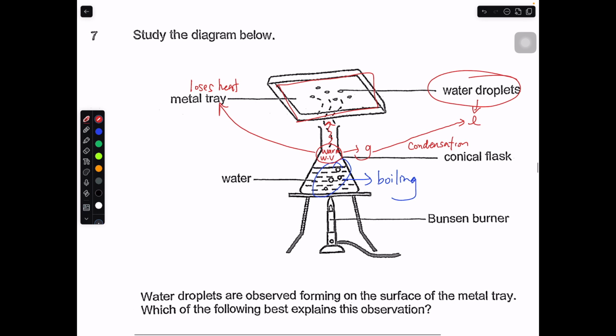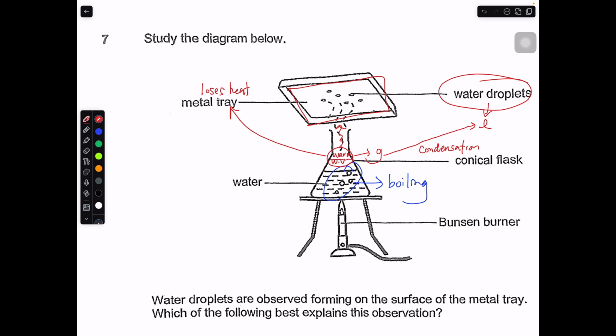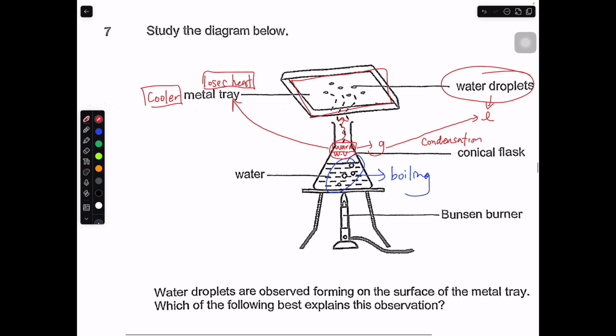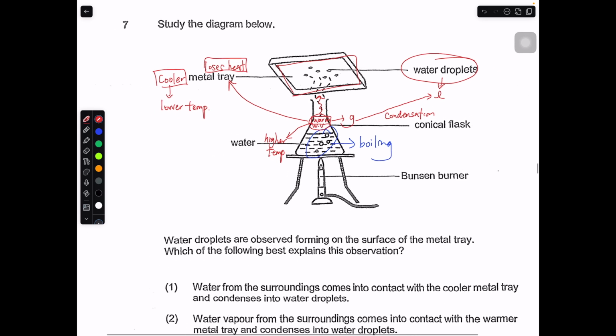And these things we already established. Since this is warm water vapor, for it to be able to lose heat, this must be a cooler metal sheet. That means the metal tray is way cooler than the warm water vapor, so it will have a lower temperature. The warm water vapor that is coming out will have a higher temperature. That is how the warm water vapor is able to lose heat, while the cooler metal tray will gain heat from the warm water vapor. So this is the main idea over here.